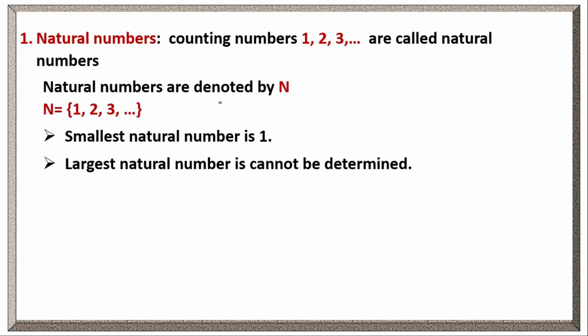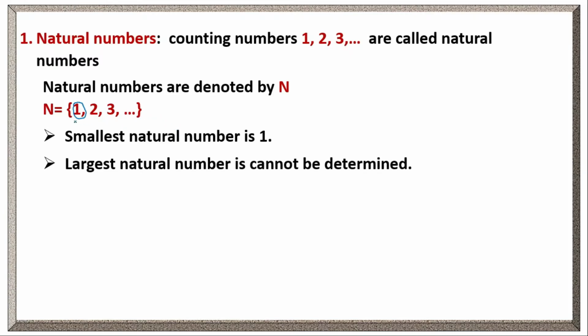Natural numbers are denoted by capital letter N. N is equal to the set of 1, 2, 3 and so on. The smallest natural number is 1. Among all these natural numbers, which is the smallest number? 1 is the smallest number. And the largest natural number cannot be determined. As the natural numbers are infinite, we can't determine which is the largest natural number.